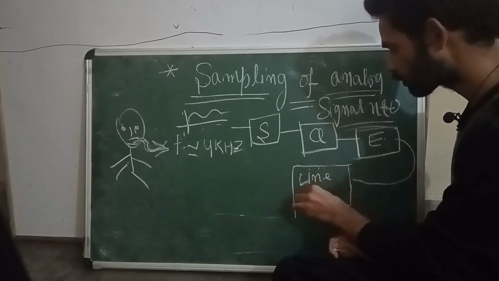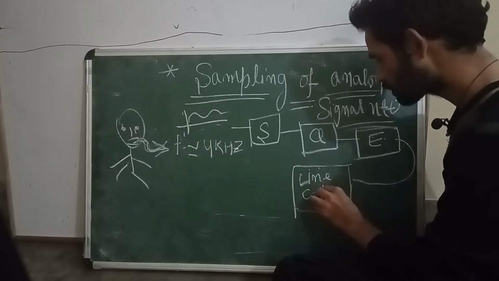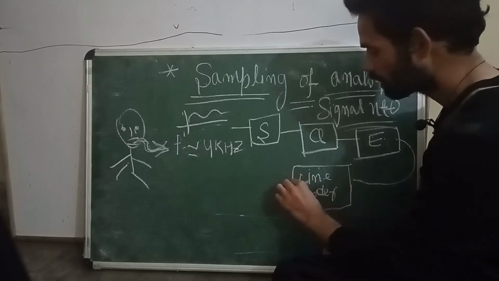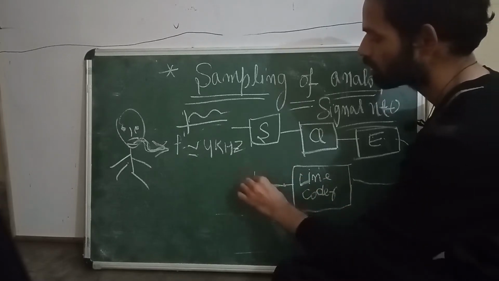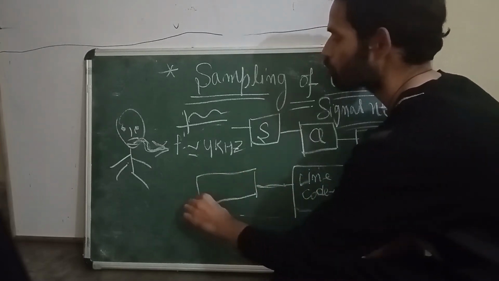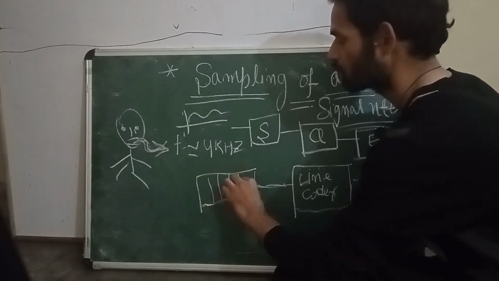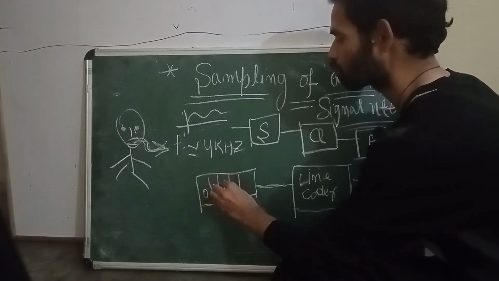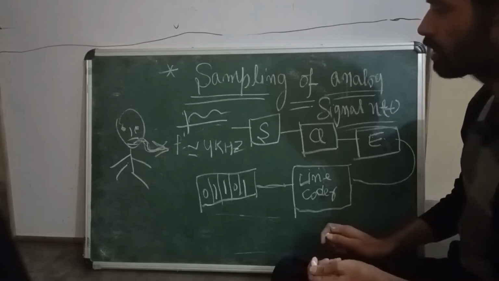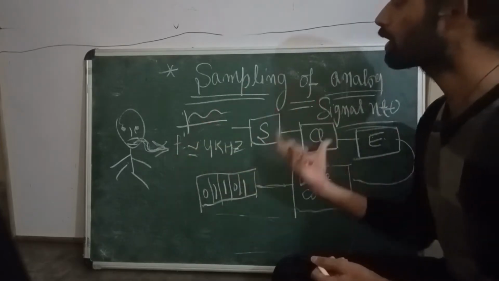The line coder will convert your voice into a bit stream like 0 1 1 0 1. So this is one type of process.